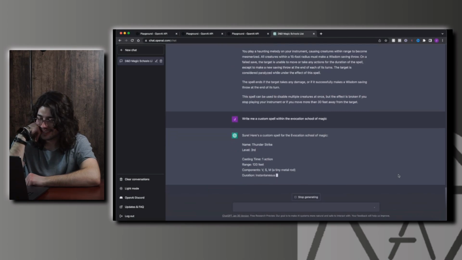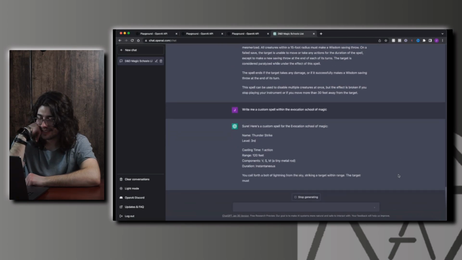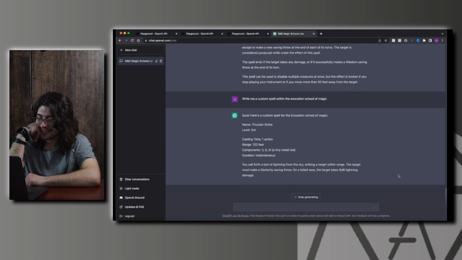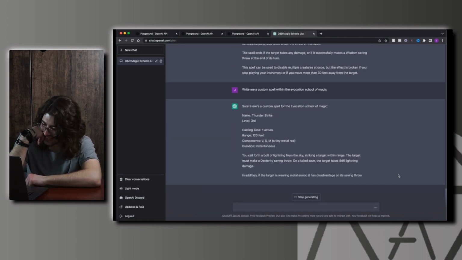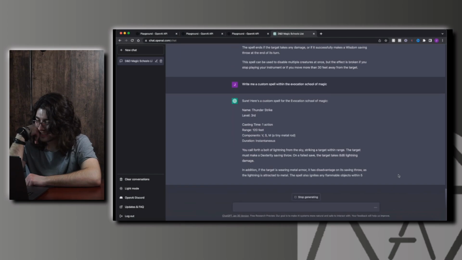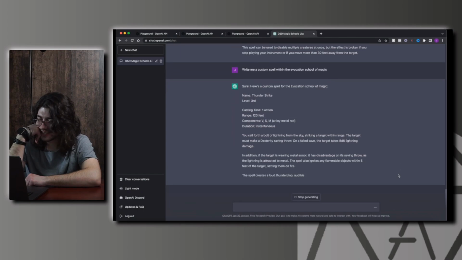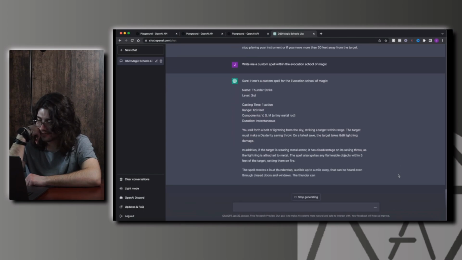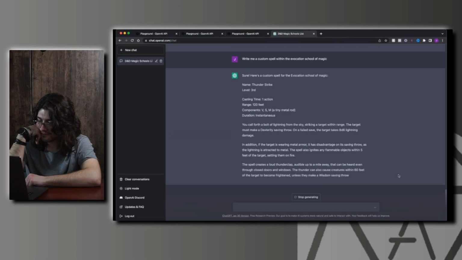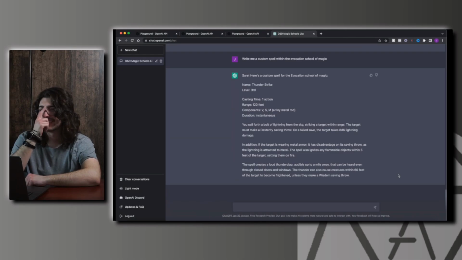Thunderstrike. Is it literally just lightning bolt? Okay, no, it's slightly different. Whoa, okay, this is actually really interesting.